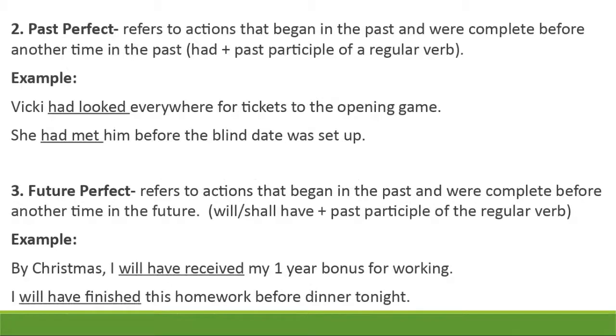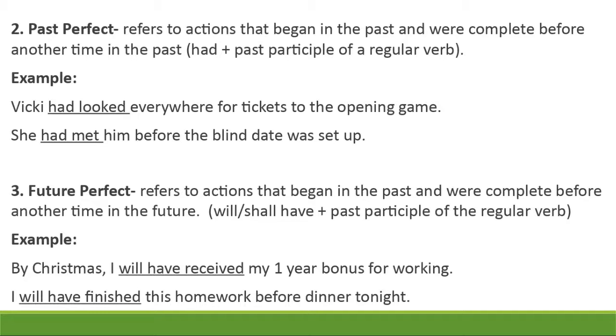Past perfect follows a similar pattern. It is going to have the word had plus the verb plus ed. So Vicky had looked everywhere for tickets to the opening game. You can see your had, you can see your verb, you can see your ed. The next example shows it to you with an irregular verb. I wanted to sneak some in so you could kind of see it. It's following that same pattern, but since irregular verbs don't add eds, that's what kind of masks it to make it a little harder to catch.